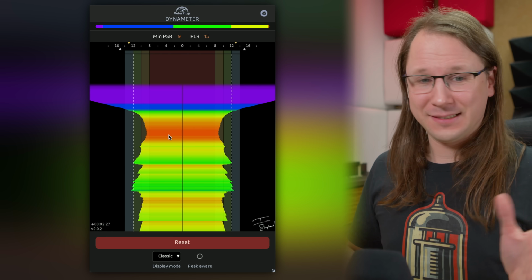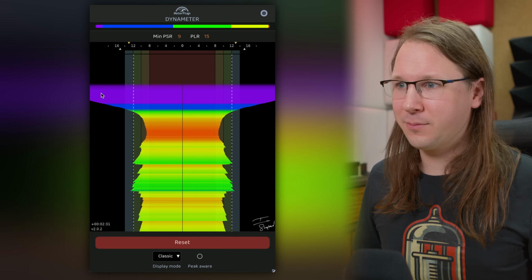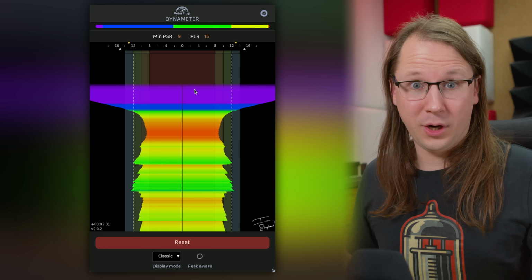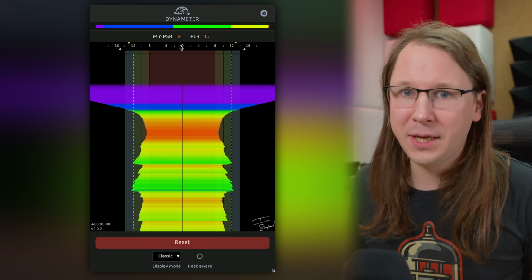This graph is a bit difficult to understand, but in classic mode, it's actually pretty simple. It gets wider when it's more dynamic, so wider dynamic range, and it gets smaller during a lower dynamic range. And you can see what the PSR is over here. These numbers will only start to mean something as soon as you start to work with such a plugin and get some experience for what the numbers are actually saying.